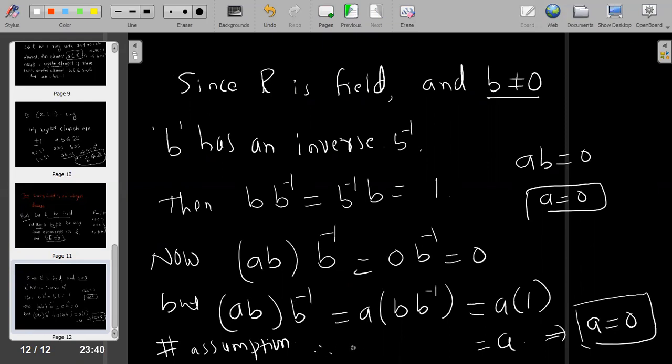Therefore, every field is an integral domain. Therefore, the result is true. Okay, next one.